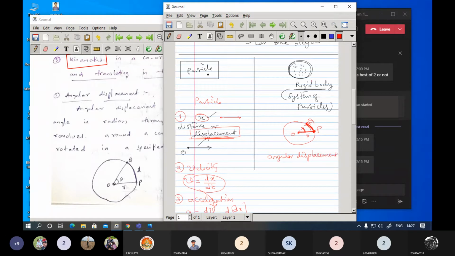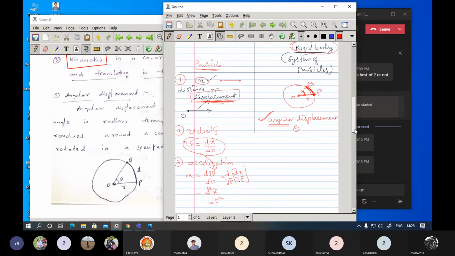So regarding the rigid body, we are going to start with the angular displacement. In case of a particle, we are considering only displacement. So now what is the angular displacement here? It is represented as theta. Theta is the representation here.